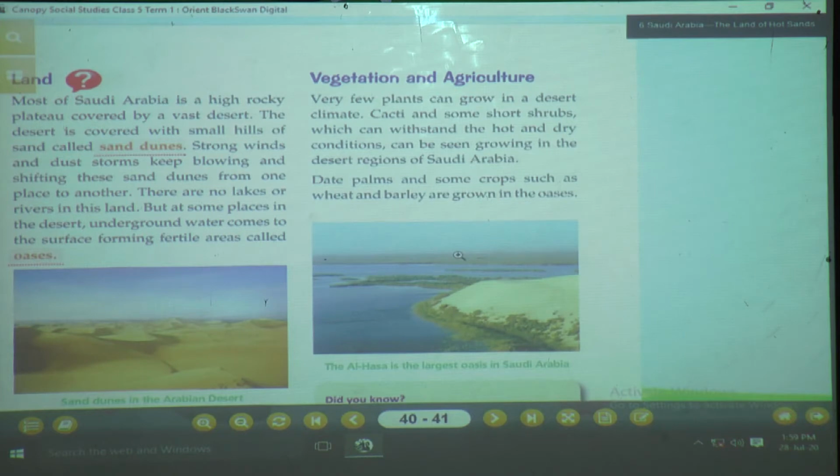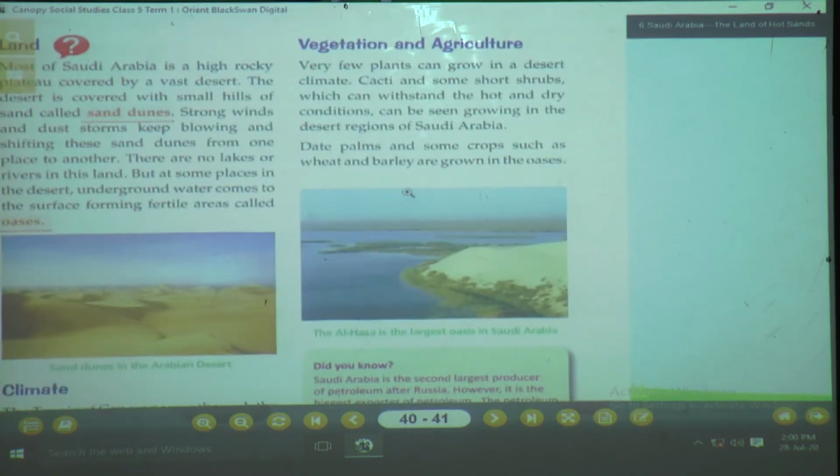Very few plants can grow in a desert. In a desert climate, cacti and some short shrubs which can withstand the hot and dry conditions can be seen growing in the desert regions of Saudi Arabia. Date palms and some crops such as wheat and barley are grown in the oasis. Okay, so we had done till here, right?